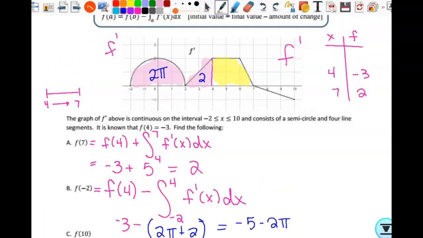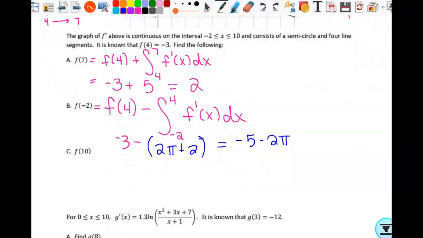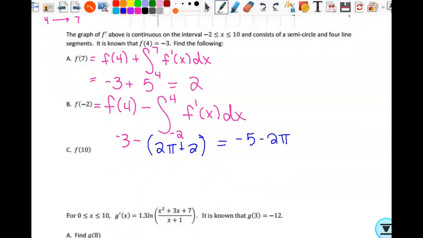So now I know the value of this function at -2, and it's -5 minus 2 pi. So from here to here, there was an increase, yes? F was increasing on this interval because f prime is positive. All right, you guys find f of 10.